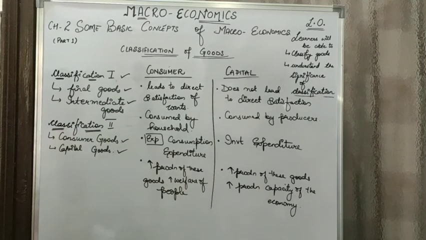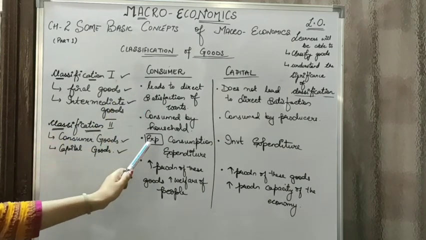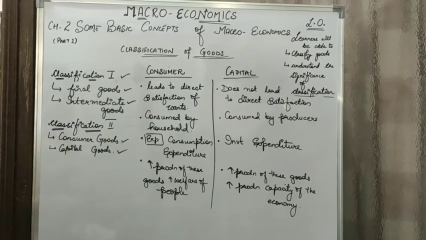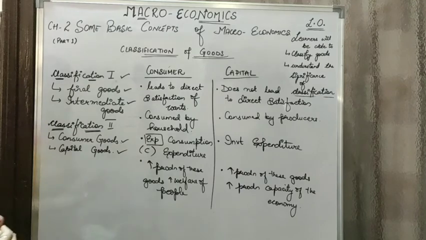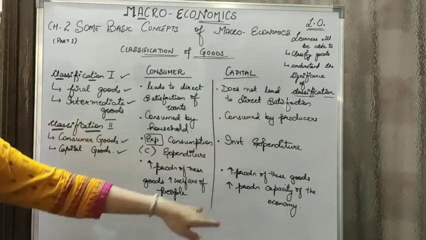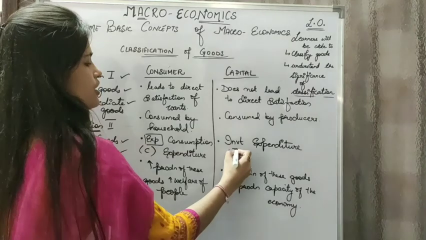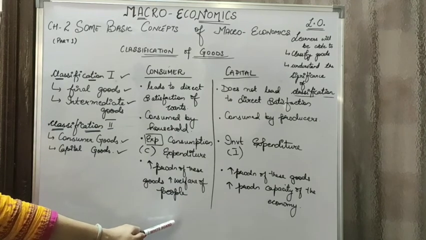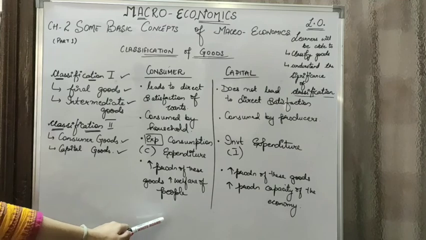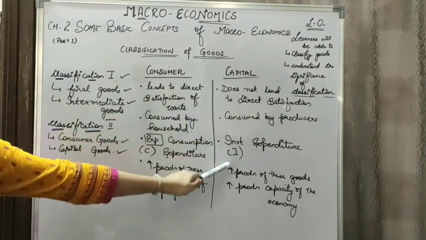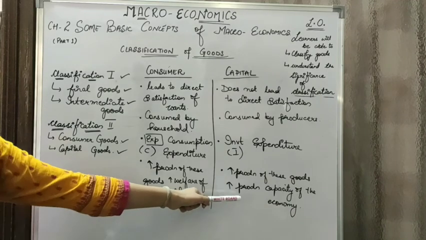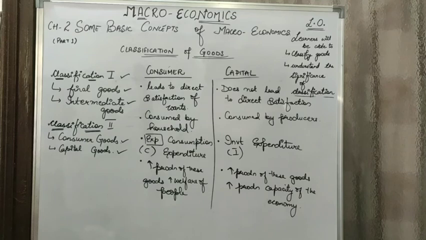The expenditure made on the consumer goods or the consumption goods is termed as consumption expenditure, that is C. Whereas the expenditure which is made on the capital goods is termed as investment expenditure, that is I. Now, an increase in the production of consumer goods increases the welfare of the people, and it also improves the quality of life, whereas an increase in the production of capital goods is going to increase the production capacity of the economy, and it is going to create a backbone of GDP for your economy.